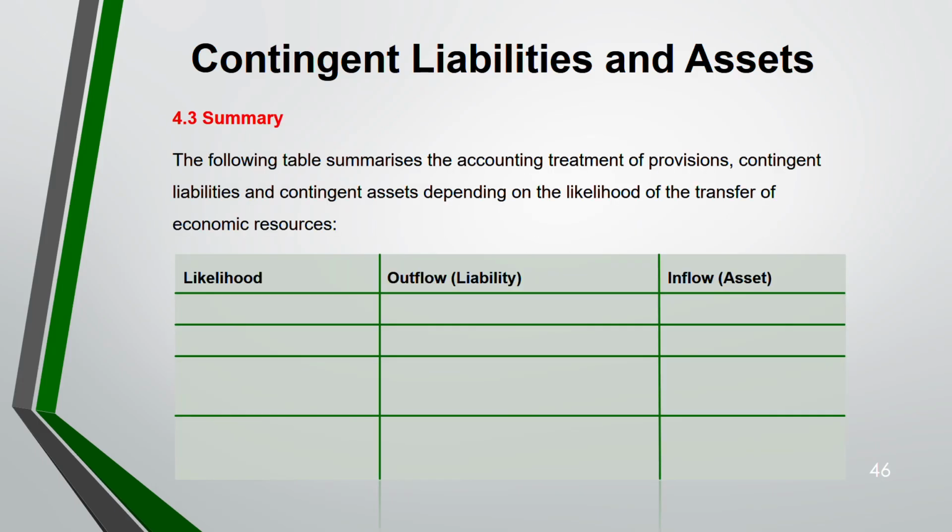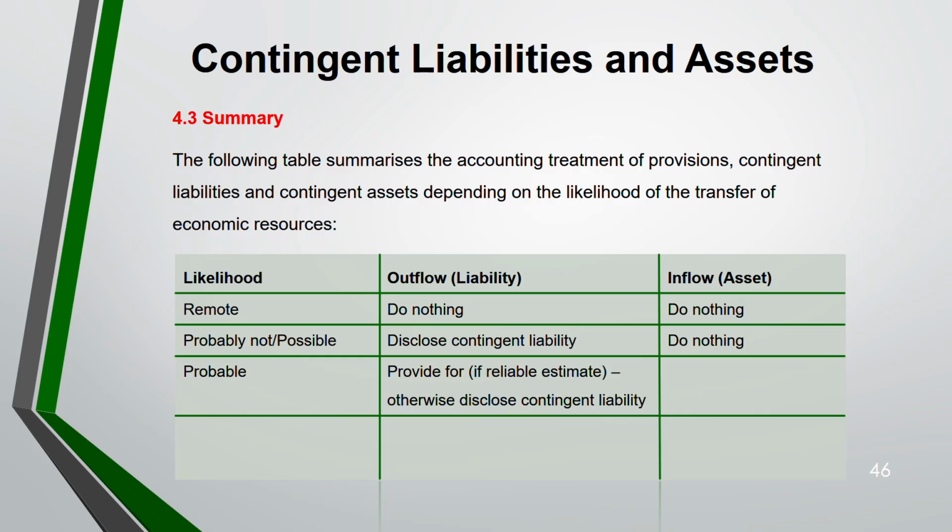The following table will help you with the accounting treatment of provision, contingent asset and contingent liability, depending on the likelihood of the transfer of economic resource. If the likelihood is very remote, we do nothing for contingent liability, nor do we do anything for contingent asset. If it's possible but probably not, we disclose contingent liability, but we do not disclose contingent asset. If it's probable, we disclose the contingent liability.